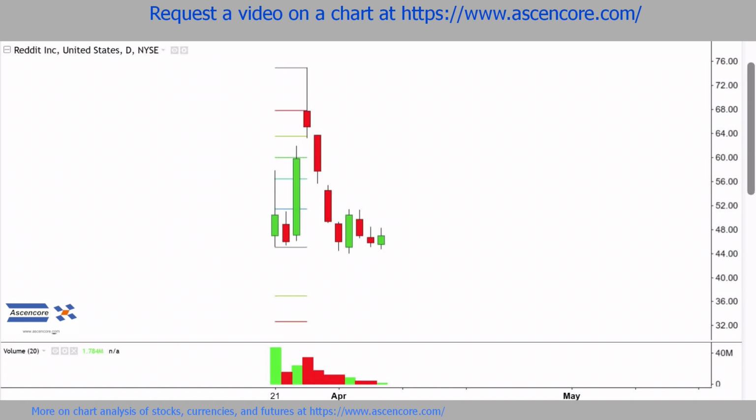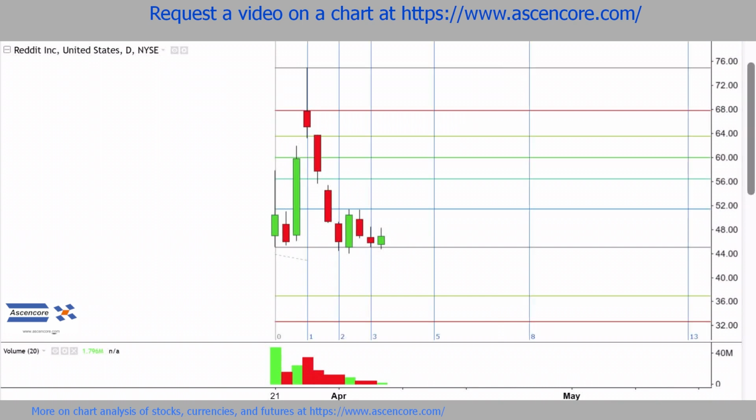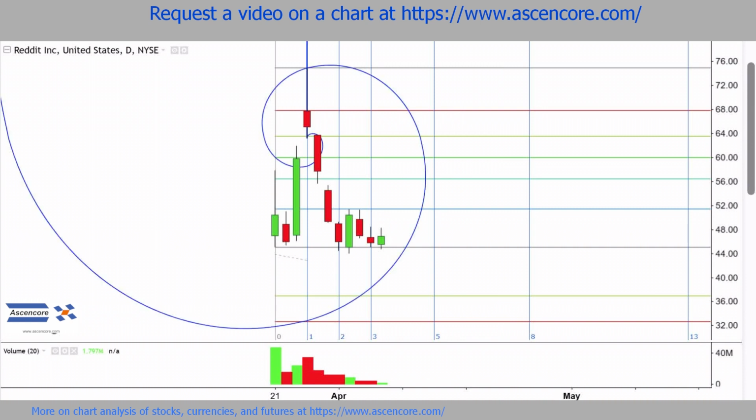Although it's still early days, Fibonacci levels can be based on the range from the lowest price on the first day to the peak on March 26th. And that 4-day period can be used for a Fibonacci time zone as well. Then a complementary addition with a Fibonacci spiral pointing up from the low to the high price of March 26th.